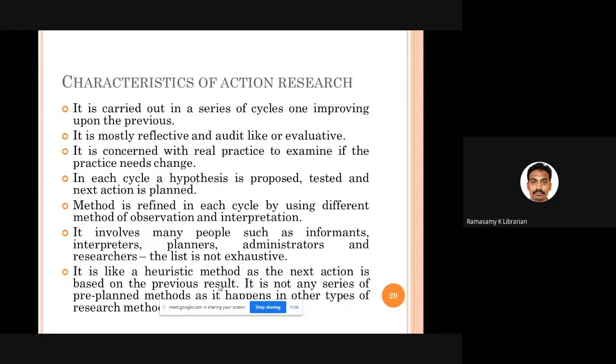And you are moving ahead in the next cycle. And apart from this, I told you, when you're doing research, you are taking as much space as possible for the people around you, maybe informants, respondents, interpreters, planners, administrators, researchers. So you can take all these people and carry out research. And people say action research is a heuristic method. In the sense, your second action is based on the results of the first action. Your third action is based on the results of the second action. So that kind of typical characteristic is possessed by action research.